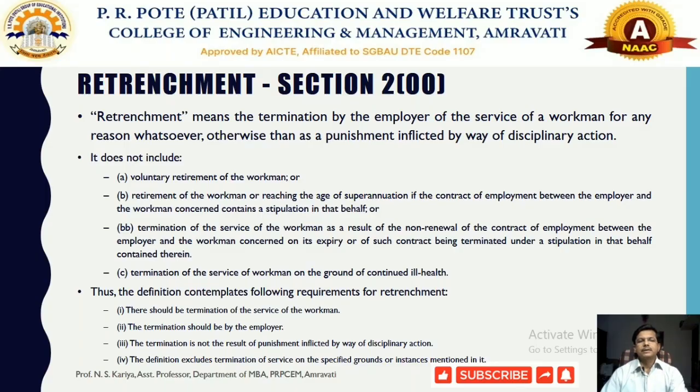It does not include any voluntary retirement of the workman, or retirement on reaching the age of superannuation, if the contract of employment between the employer and the workman contains a stipulation in that behalf. If an employee is going to be retired, or has completed the age of superannuation, that retrenchment could not happen.